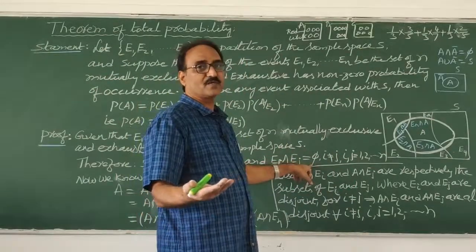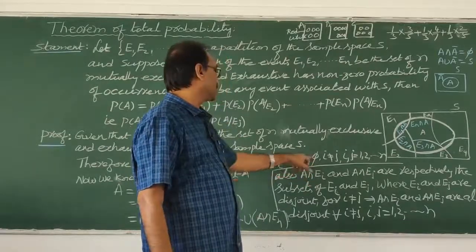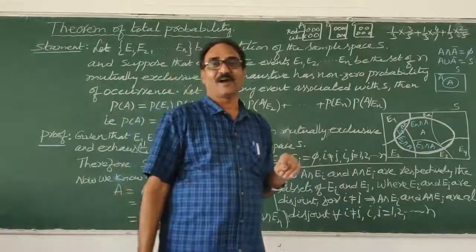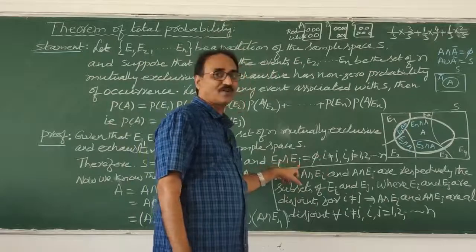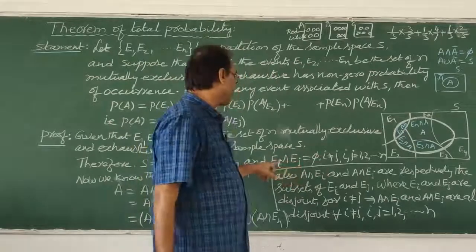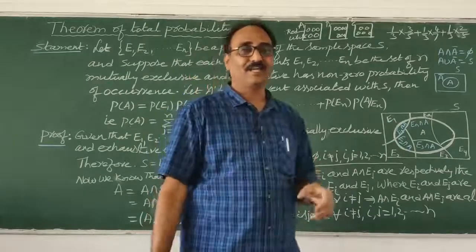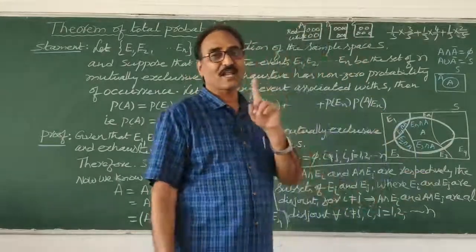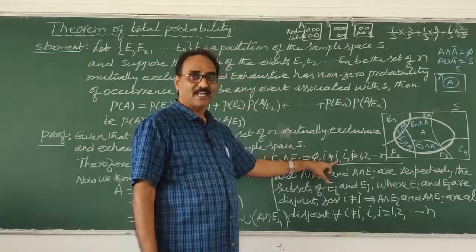Mutually exclusive events means what? Disjoint. Disjoint means what? Phi. So Ei intersection Ej is equal to phi, where i is not equal to j, I said. If you take i is equal to 1, j is equal to 1, the same thing will come. E1 intersection E1, how much will come? E1 only. So that's why we are not taking that case. So that's why i is not equal to j.